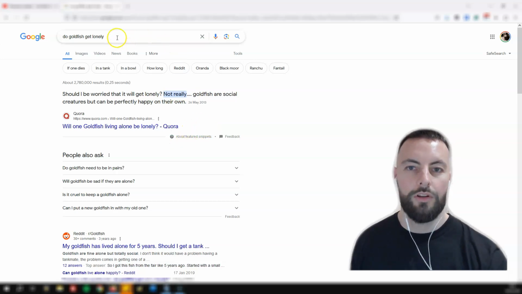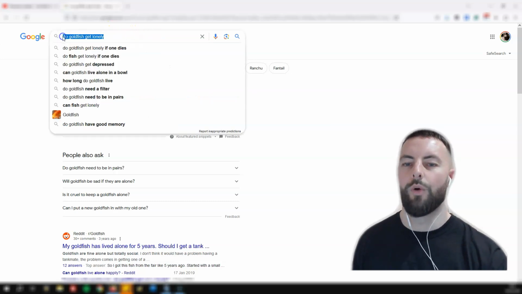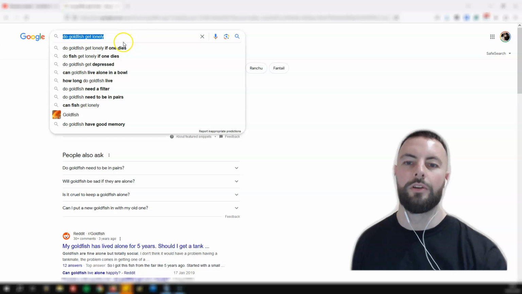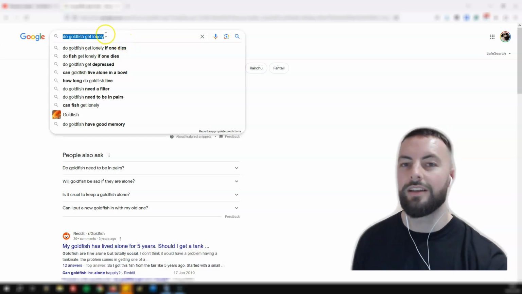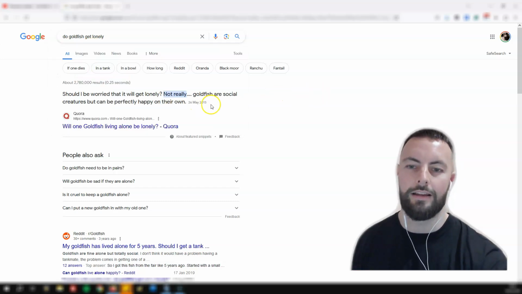I don't know what the volume is on this keyword. I would have to run it through a keyword research tool to find out the search volume, but for the purpose of this example, we're just going to assume it's got good volume. And given what keyword it is, I imagine that this one will have good volume. And you can tell it's got good volume when you click in and there's variations of it in here. You know it's a keyword worth targeting.